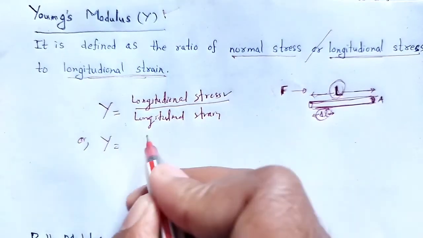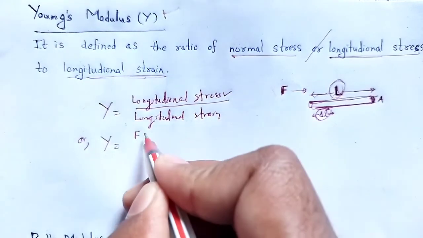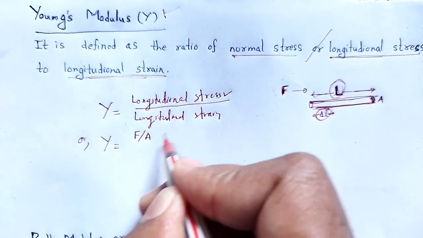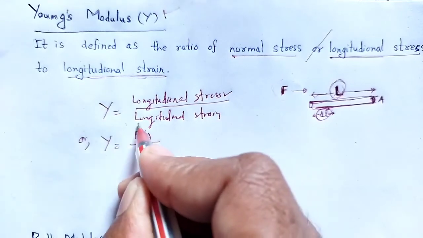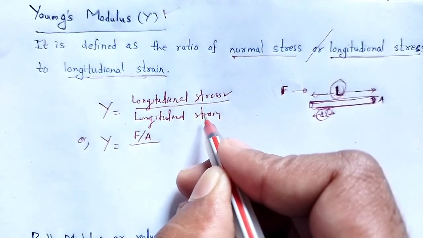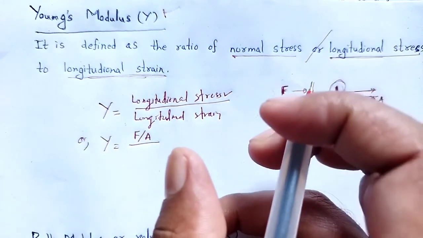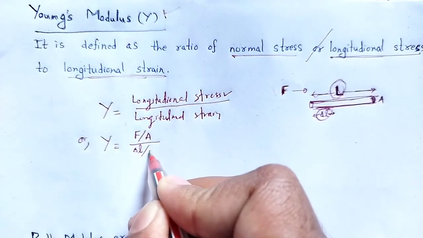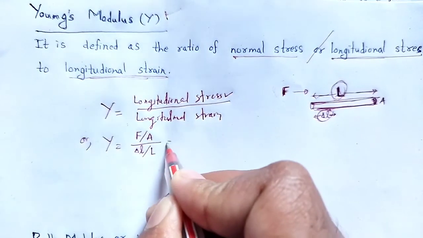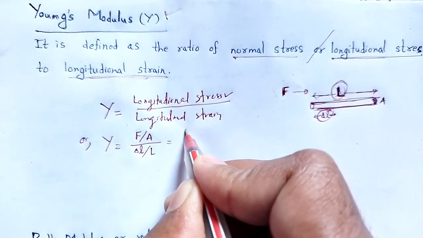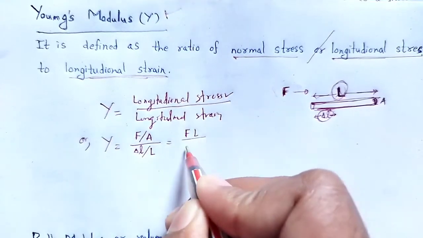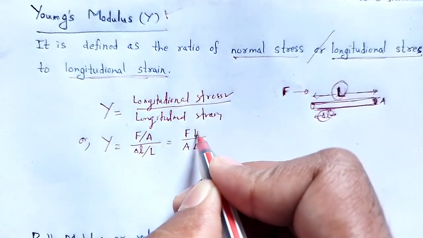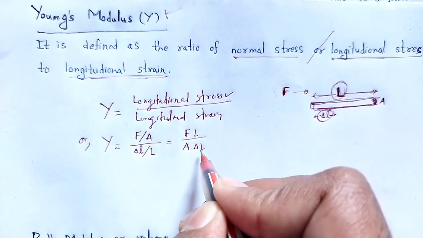Longitudinal stress is the force F applied per area A, that is the stress, divided by longitudinal strain, that is the change in length del L divided by the original length L. Mathematically, that is F L divided by A del L, that is force times length divided by area times change in length.